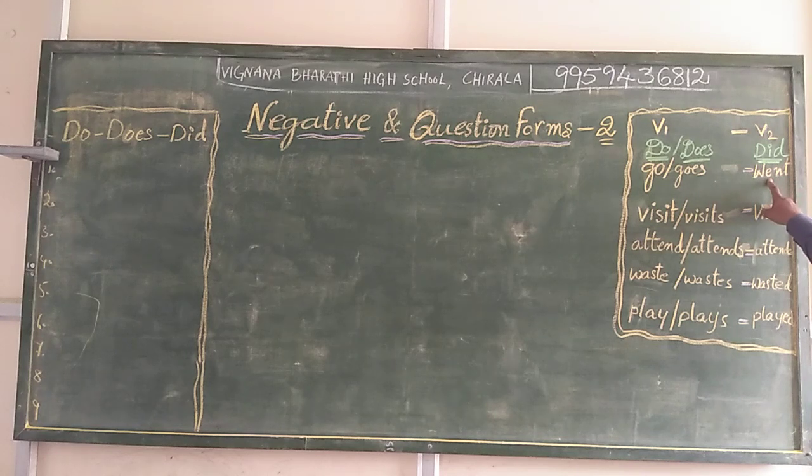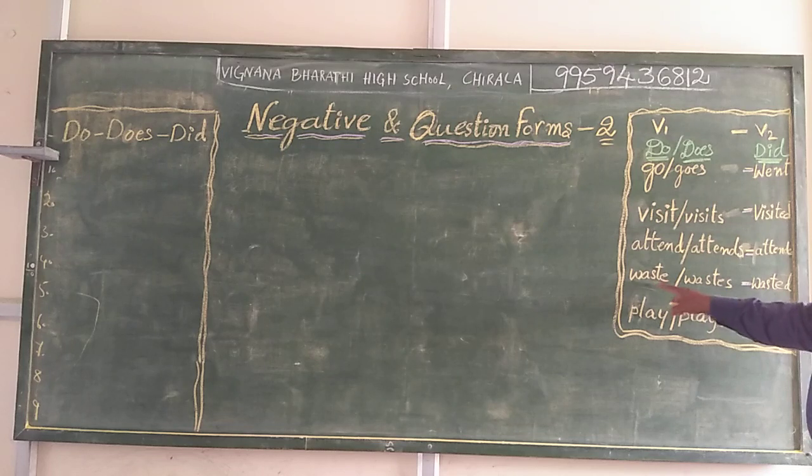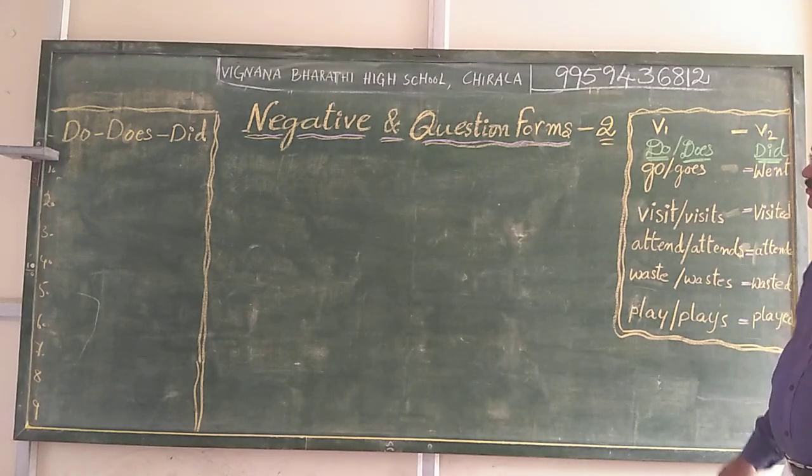The past tense, that is verb 2, for go is went. Visit, visits, visited; attend, attends, attended; waste, wastes, wasted; play, plays, played. These are all verb 2, which come under past tense.